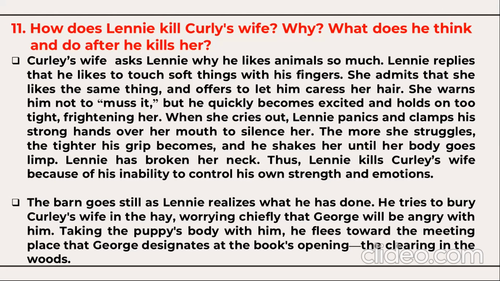So, taking the puppy's body with him, he flees towards a meeting place that George designates at the book's opening, the clearing in the woods that George told him in the very beginning that whenever you are in great trouble, you should come here and hide yourself in the bushes. So he goes there and he finds himself quite safe and more secure.